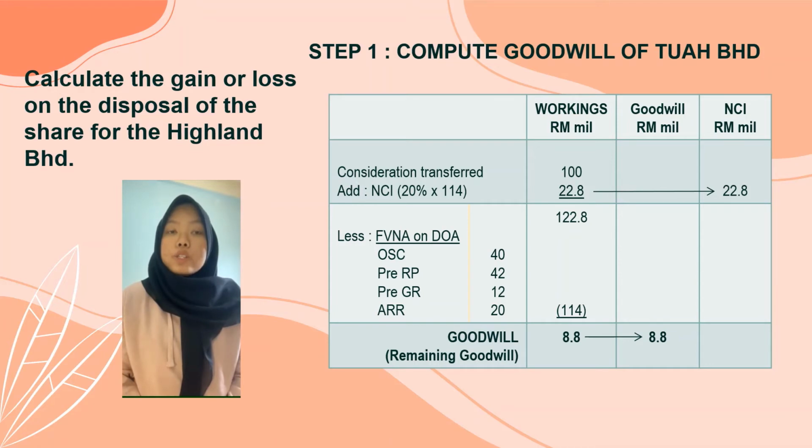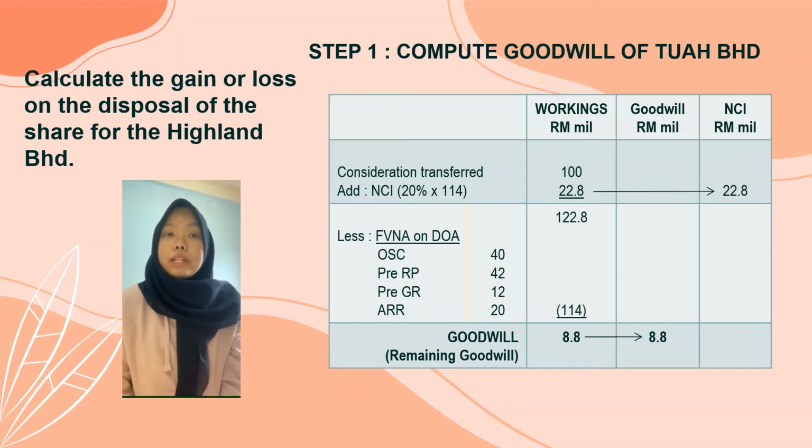Consideration transferred of 100 million ringgit plus NCI 22.8 million ringgit, we get 122.8 million ringgit. Oh, don't forget to add the value 22.8 million ringgit in the NCI column. Last but not least, to get the amount of remaining goodwill, we need to minus 122.8 million ringgit with the fair value of net asset 114 million ringgit. Then we get 8.8 million ringgit. Ta-da! We have the remaining amount of goodwill. Don't forget to add 8.8 million ringgit in the goodwill column as well.